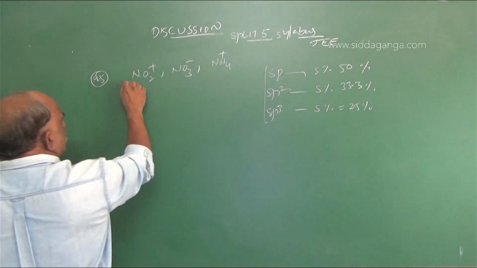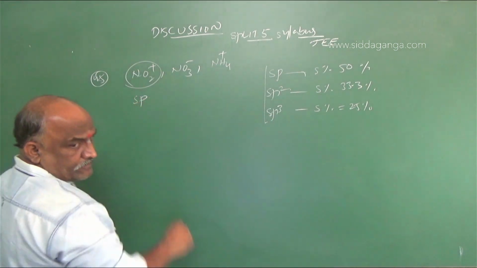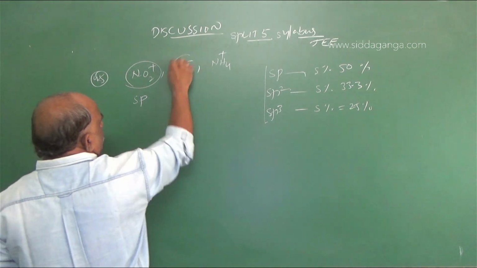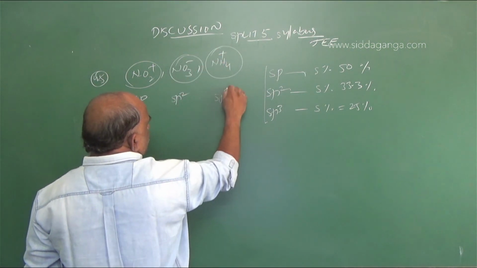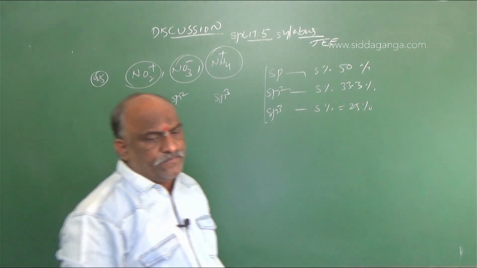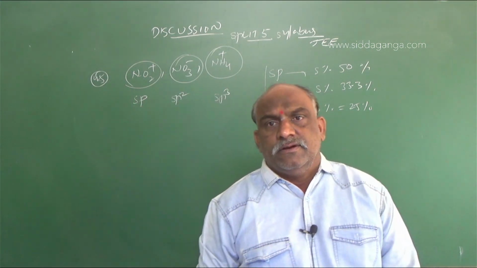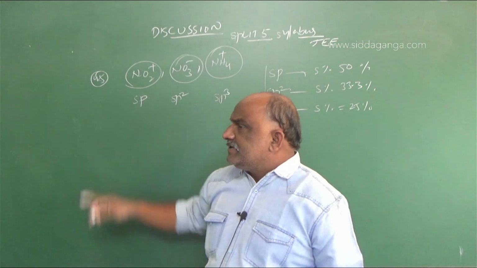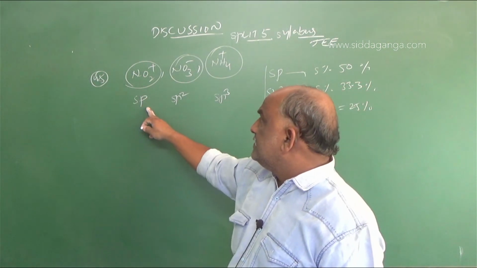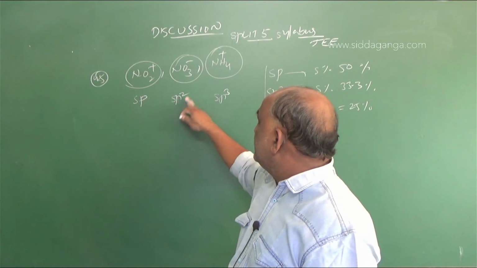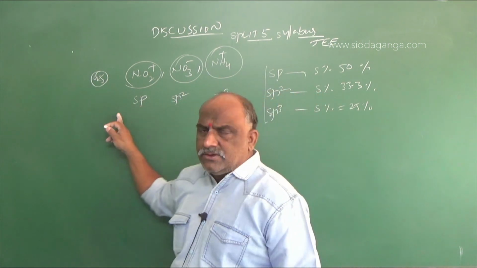NO2 plus is sp, NO3 minus is sp2, NH4 plus is sp3. These are the hybridizations of the elements. Nitronium ion, which is used as the electrophile in the nitration of benzene, is sp. Nitrate ion is sp2. Ammonium ion is sp3.